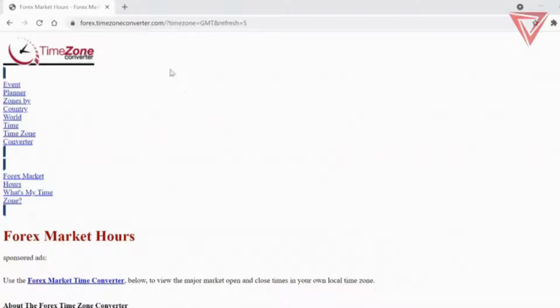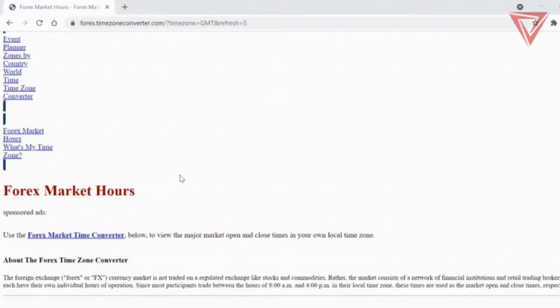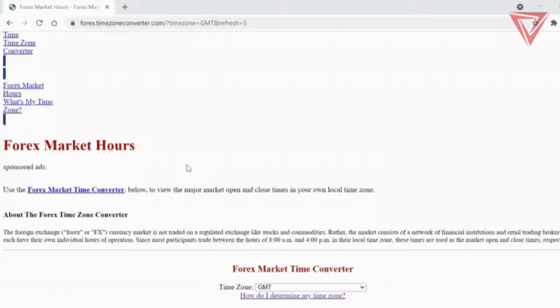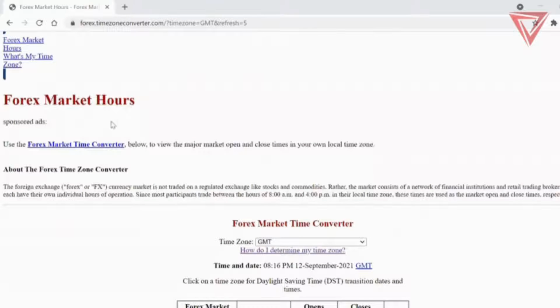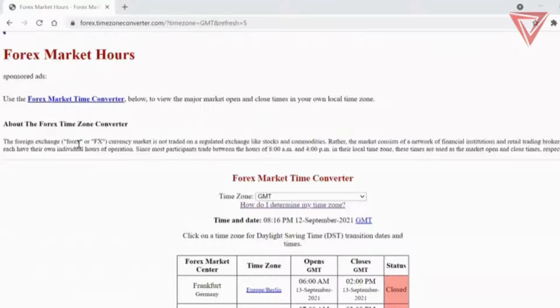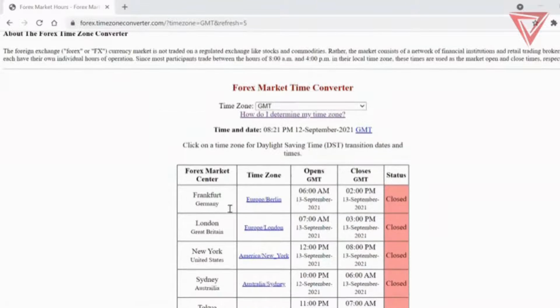All right, so I'm going to put the link to this in the lesson so that you can do it yourself, regardless of wherever you are in the world. This is a time zone converter and it helps especially with the market hours and the times of each session. Obviously, it's a time zone converter and it tells you what session is happening for your current time zone.